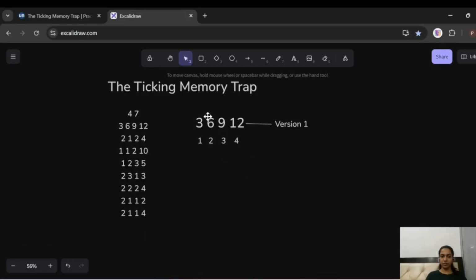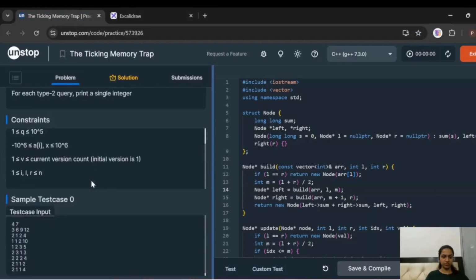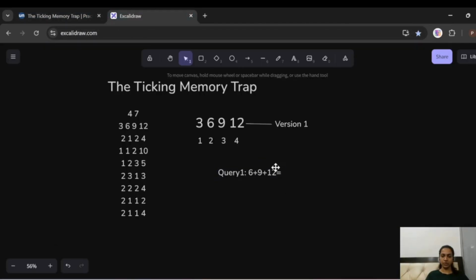So we need to add the values 6, 9 and 12. The answer for query 1 is going to be 6 plus 9 plus 12, and that is what? It's going to be 27.